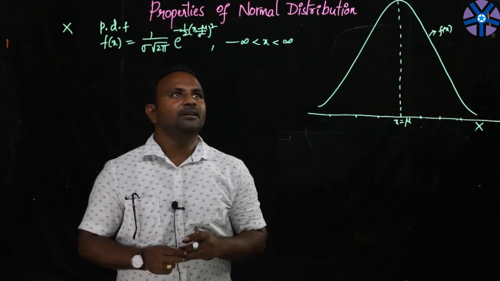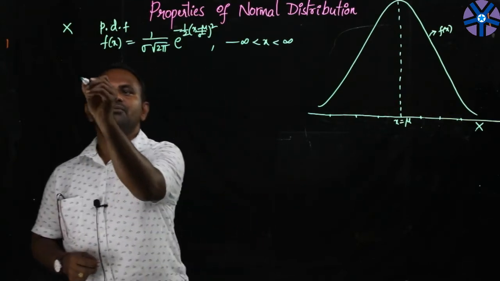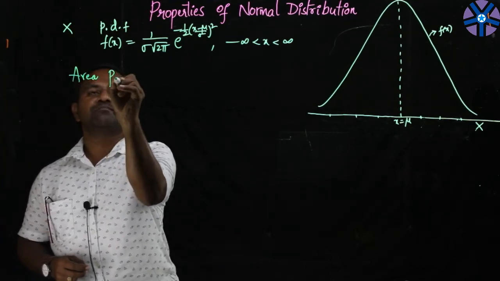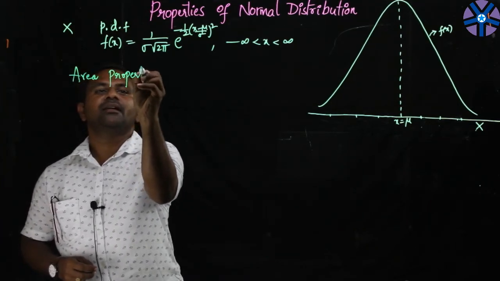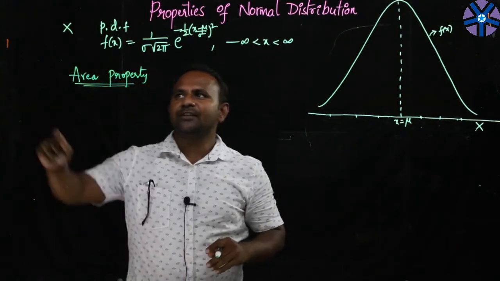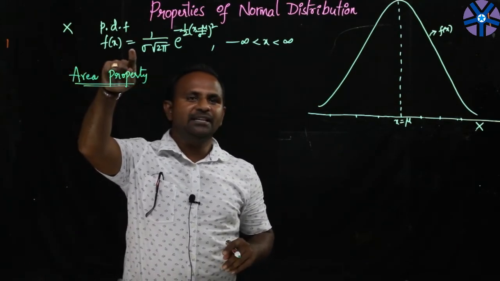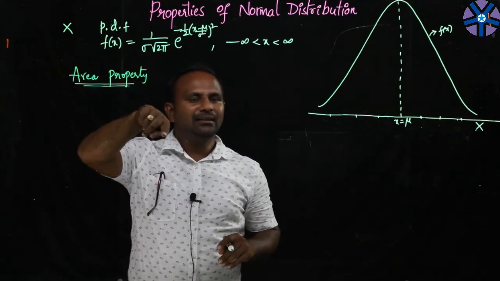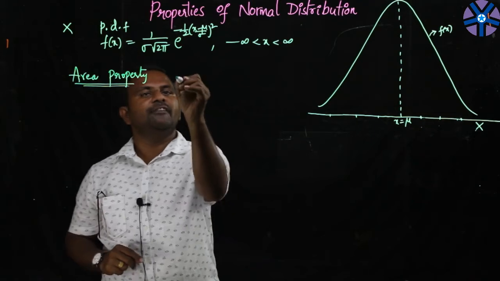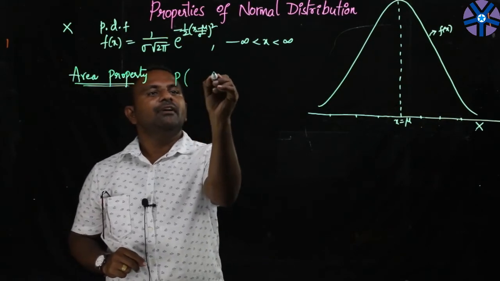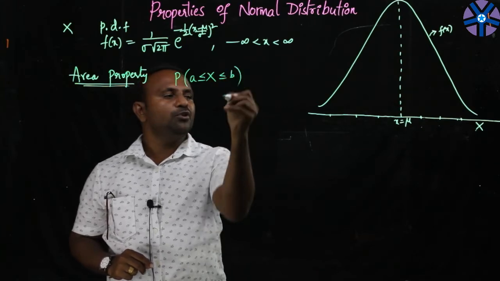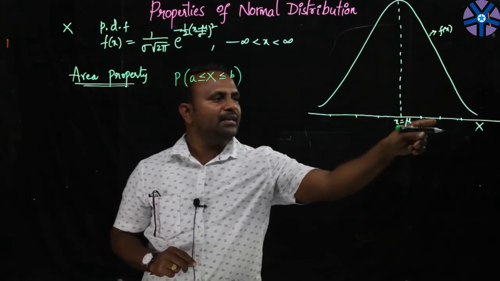Right. Coming to another property of this normal distribution, we'll look at the area property. As we already know, in the case of a continuous distribution, the probability density function's area indicates the corresponding probability. Suppose you are interested in finding the probability that the random variable x takes values between a and b. Suppose a is somewhere here and b is somewhere here.